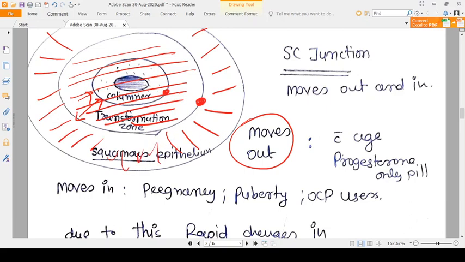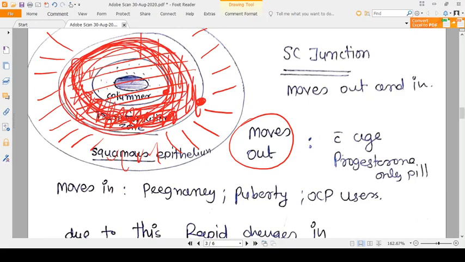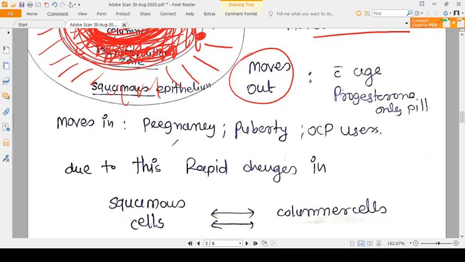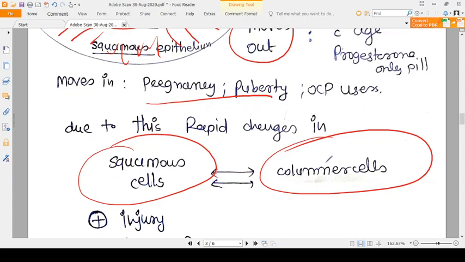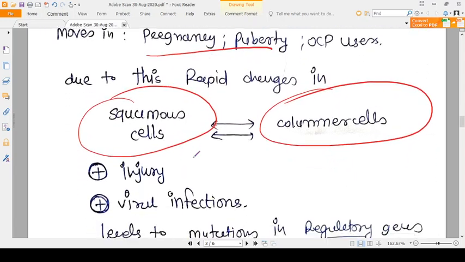This is already squamous epithelium, but sometimes with atrophy and loss of hormones, this squamous epithelium develops here also. So if it is squamous epithelium here, then the transition zone comes to here. So the transition zone moves in and out. Basically what I'm trying to say is, in the transition zone there is a rapid squamous cell columnar cell interchange. So a squamous cell can be converted into a columnar cell and back into a squamous cell, and there is a higher risk of cell injury.